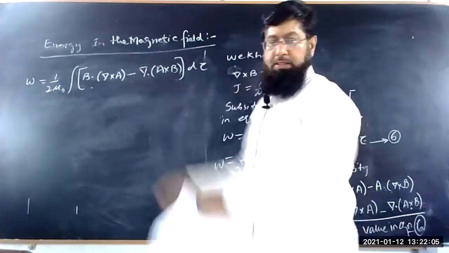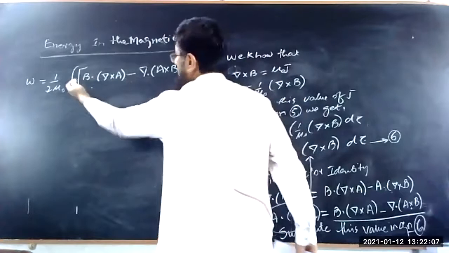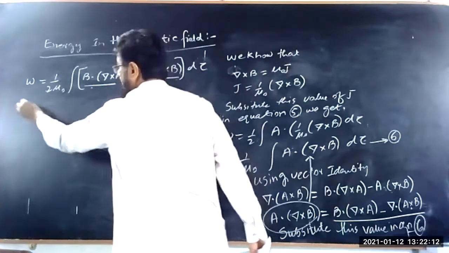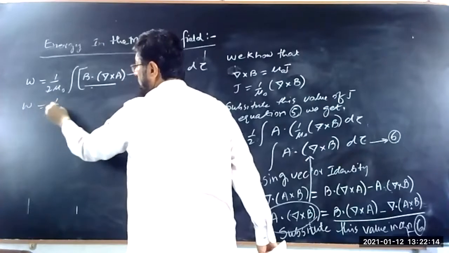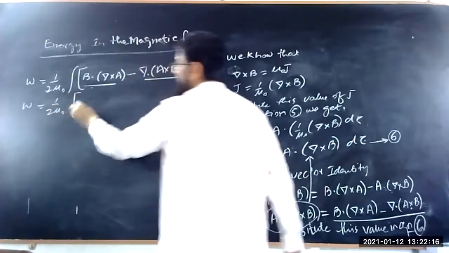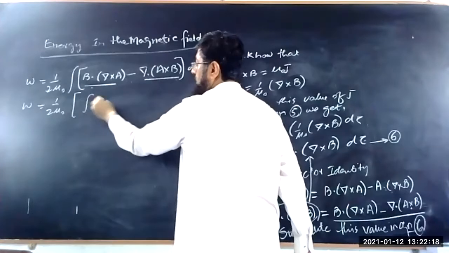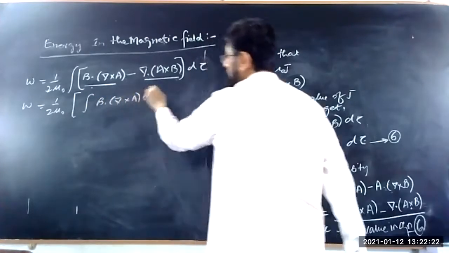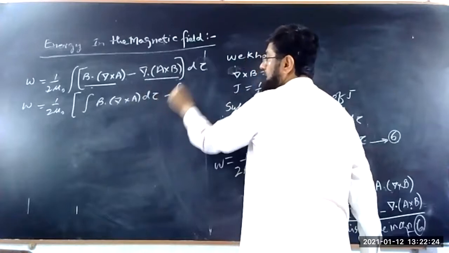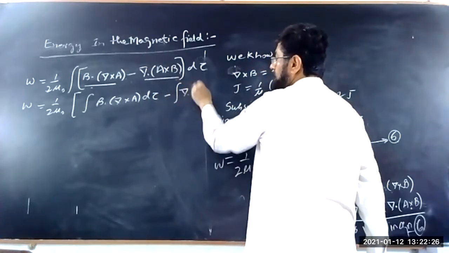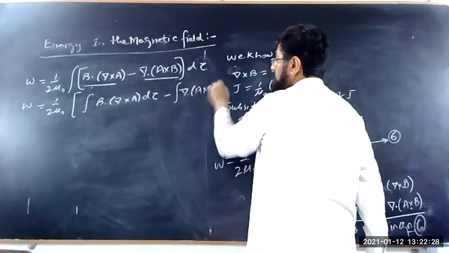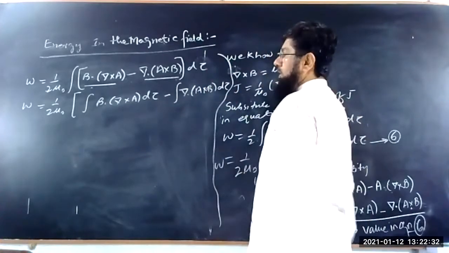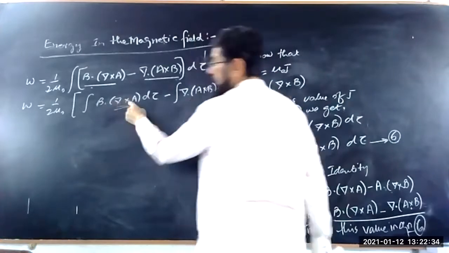Okay, so this integral is the integral on both parts. So we divide this integral as 1 upon 2 mu naught. This can be rewritten as the integral of B dot curl of A d tau minus integral of divergence of A cross B d tau.